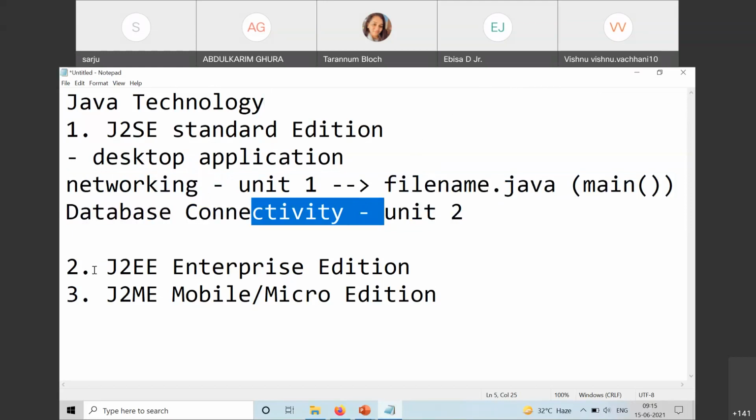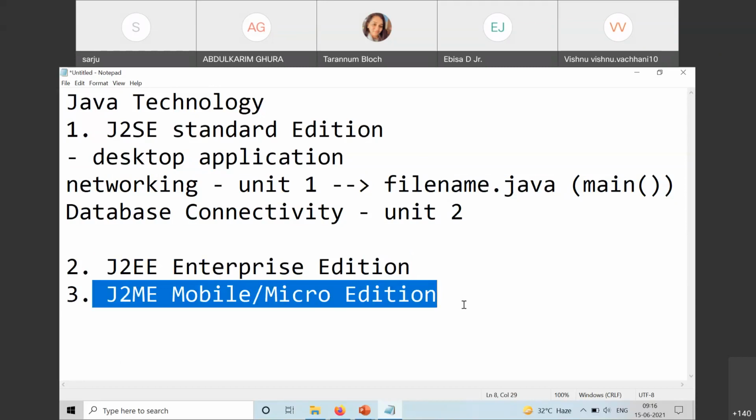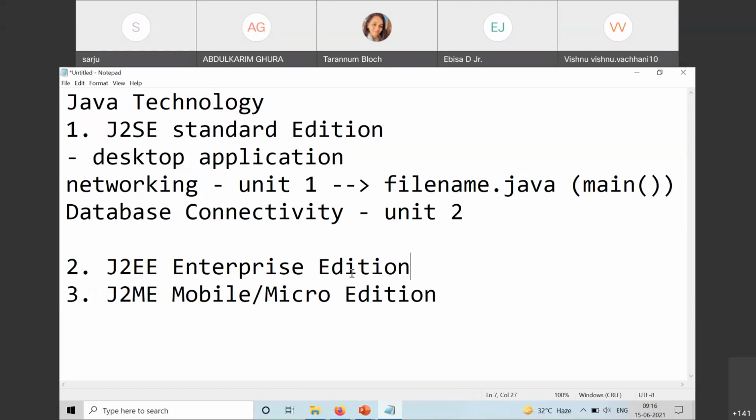Then we'll go ahead with J2EE, with a totally different scenario where we will talk more about a distributed environment, where multiple servers or multiple layers of your applications are there, and we can have more than two servers involved in your application development. So unit number 3 will give the introduction and theoretical part of what J2EE is, what its architecture is, and what type of applications we can build with it. And the third variant, J2ME, is not in your syllabus. So if you want to go ahead, you can go by your own.